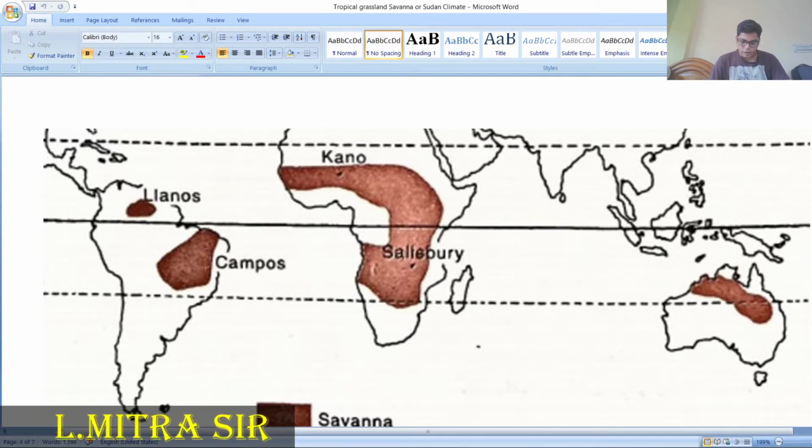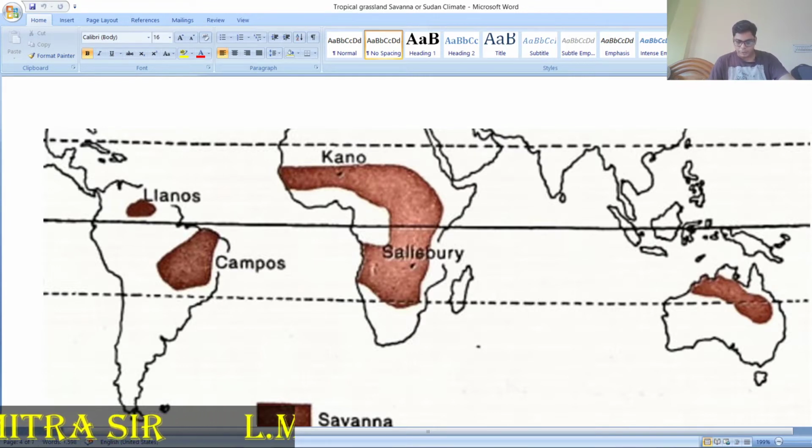Then come to Central America, that is Cuba, Jamaica, and the Pacific islands. There you can also find this type of climate. In Africa, the Sudan type of climate is found in Senegal, Guyana, Mali, Niger, Chad, then Ghana, Togo, Kenya, Tanzania, Rhodesia, Angola and Uganda. So, these are the areas where you can find the Sudan type of climate.